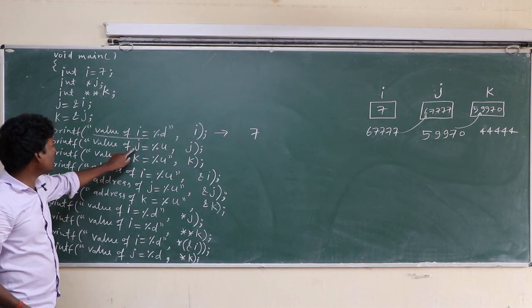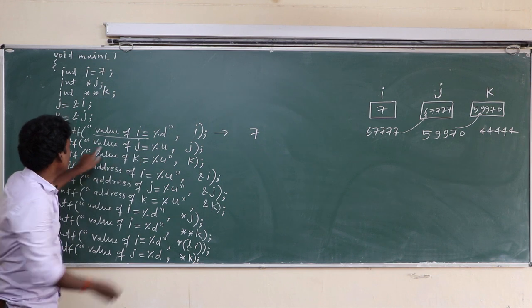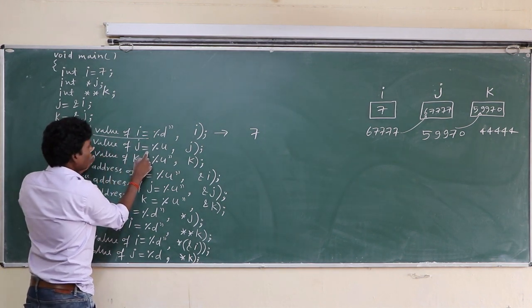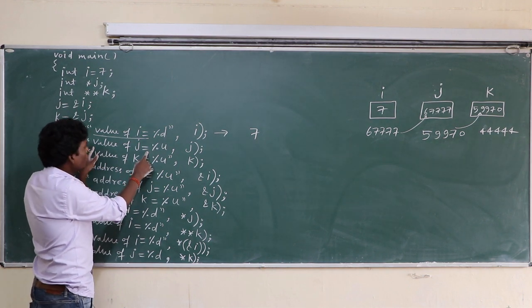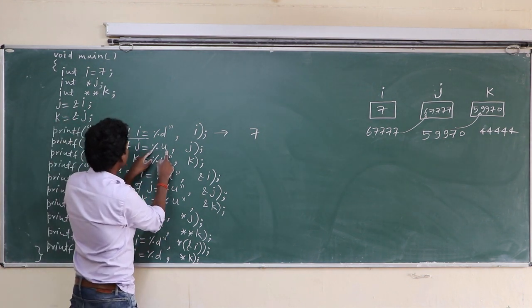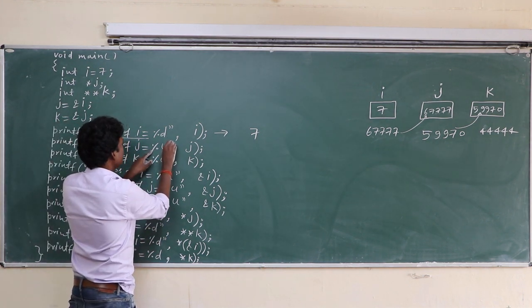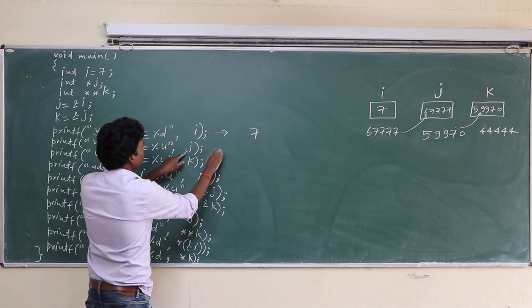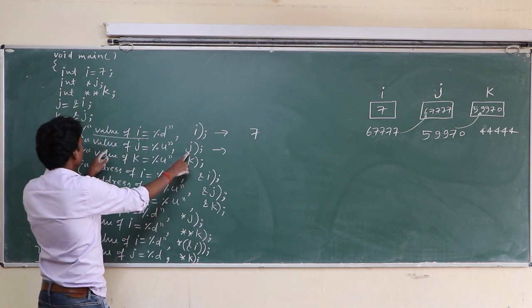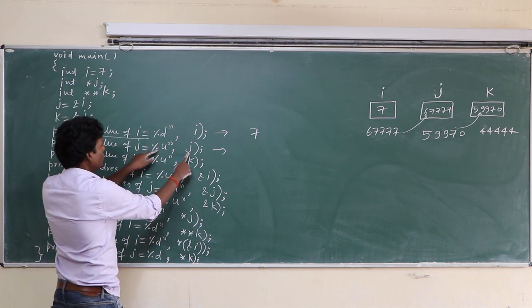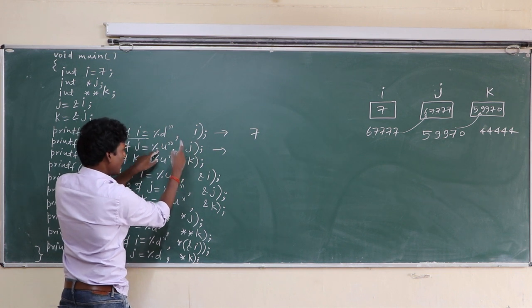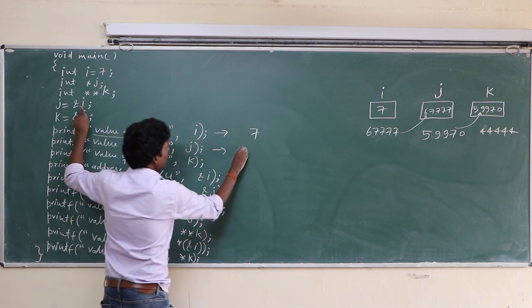Value of j equal to %u. This text is copied as it is, and in place of %u, j will be printed. J has the value of I's address.